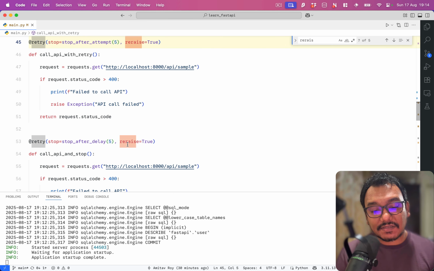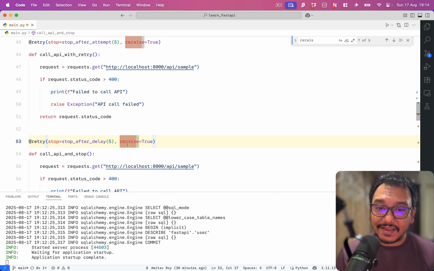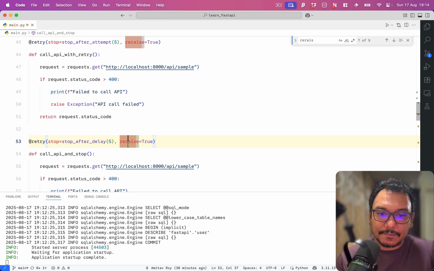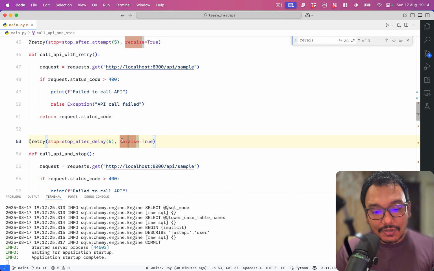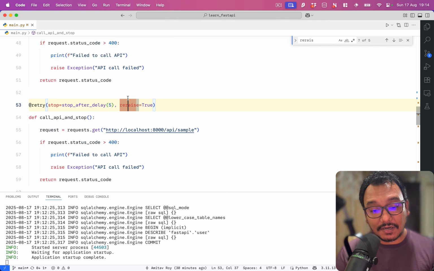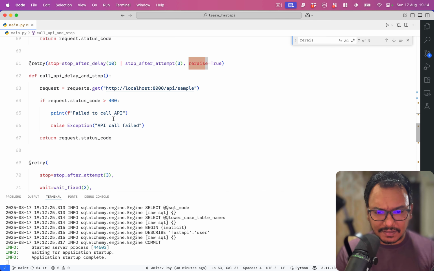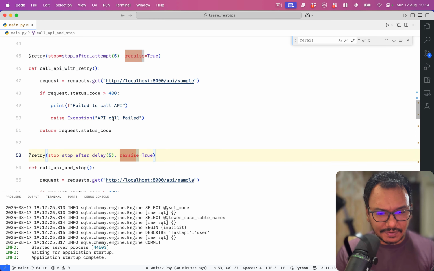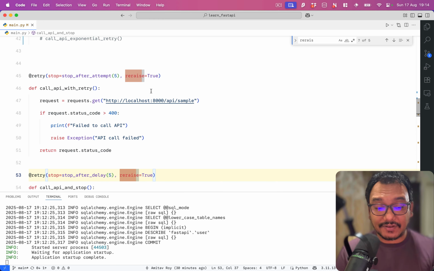So the re-raise is a way for you to say that if there is an exception in this particular function, you raise it up, you raise it above, so that someone who is calling that function, the retry, is also getting that exception. Okay. So I have kept it as the first in the first, and I think on all the tries that I have. But anyways, I have kept it as is.